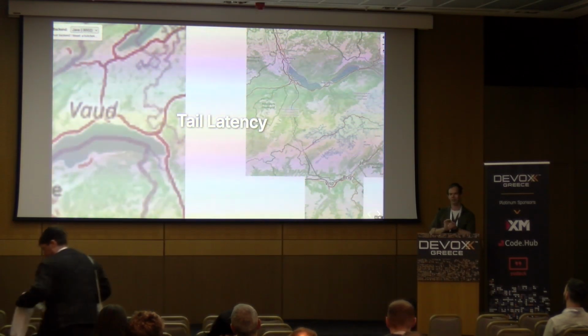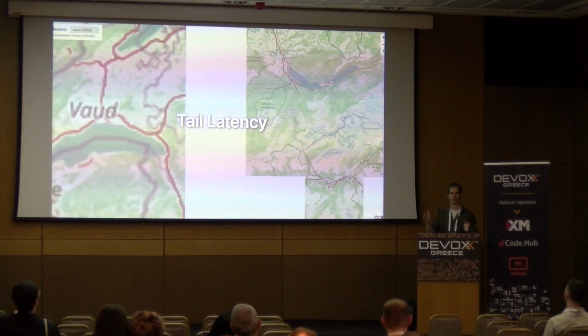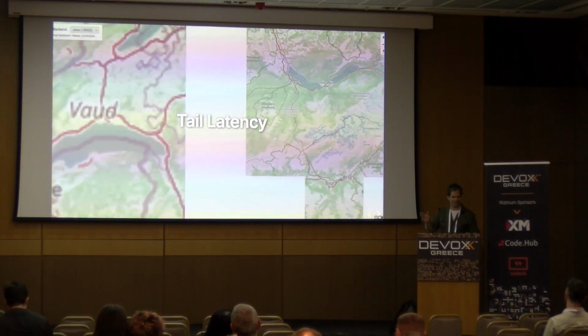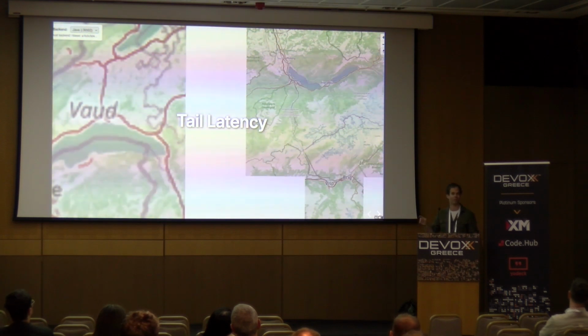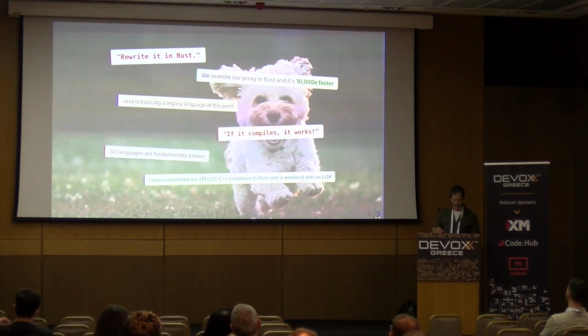What we ended up with was reducing the tail latency of the ingestion for those metrics by 60 times, which is pretty ridiculous, and halving the amount of resources that it needed to consume that. These are kind of ridiculous numbers. I think there's some links at the end of the talk, and I'll post them in the companion app as well. They go into detail, but it's really a use case lending itself to Rust. I'm not saying this is the typical outcome, but in some cases it can be a really nice advantage.